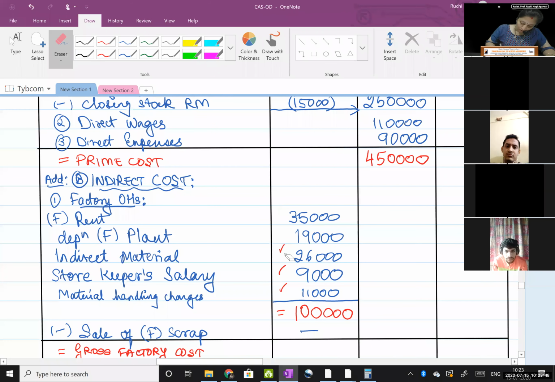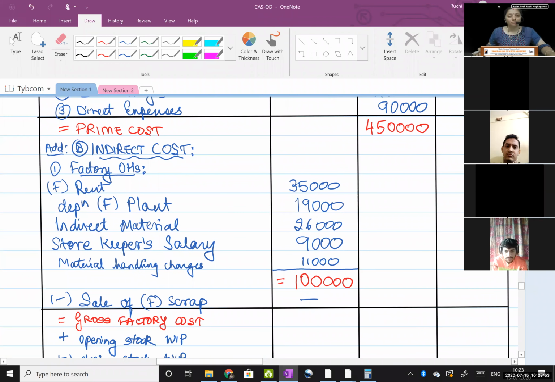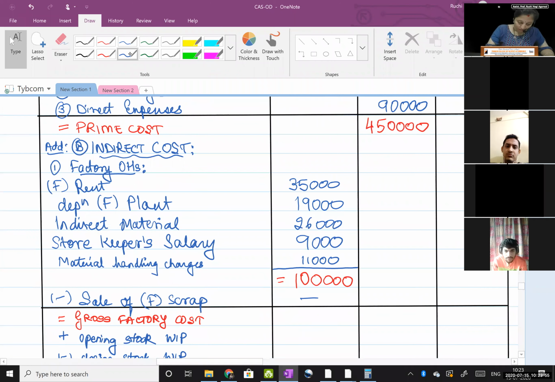Less sale of factory scrap. It's not there in the question, but still you have to show the step. Take the total in the outer column, I'm showing it with an arrow. So 1 lakh minus 0, 1 lakh.